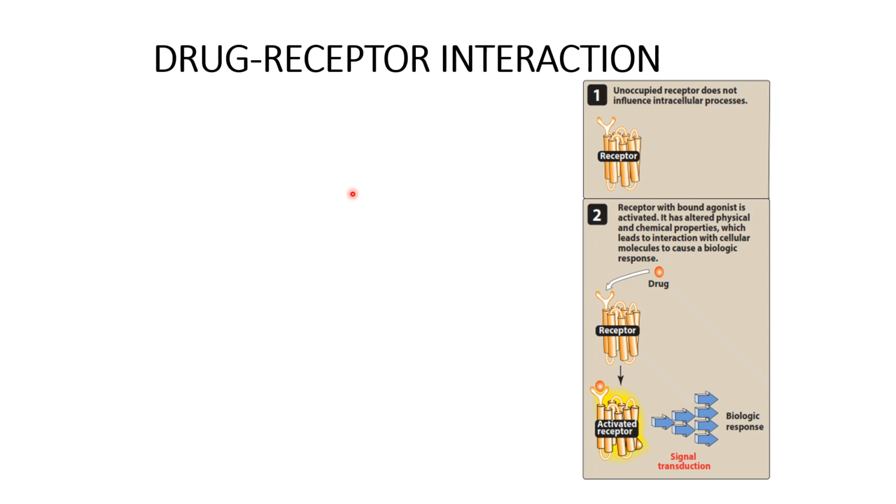Regarding drug receptor interactions, we know that our body is full of receptors everywhere: intracellularly, on the cell membrane, and even intranuclearly, inside the nucleus. But what we need to understand is that an unoccupied receptor does not really increase or decrease the intracellular processes. The average activity of the intracellular processes will be considered as a baseline.